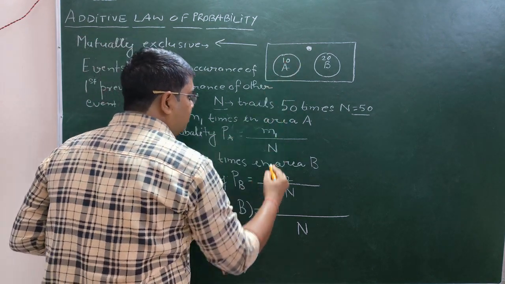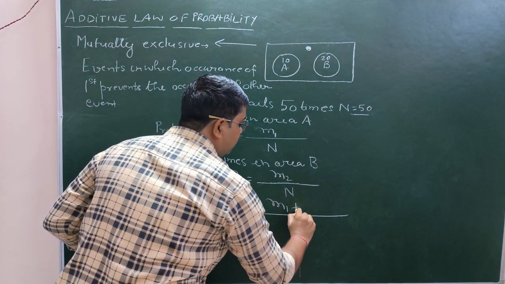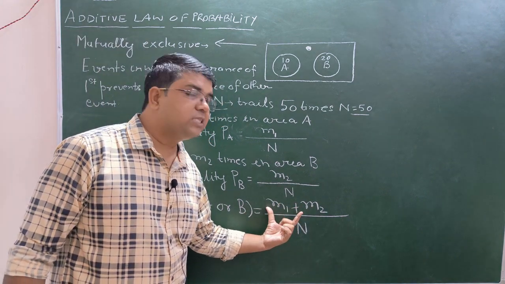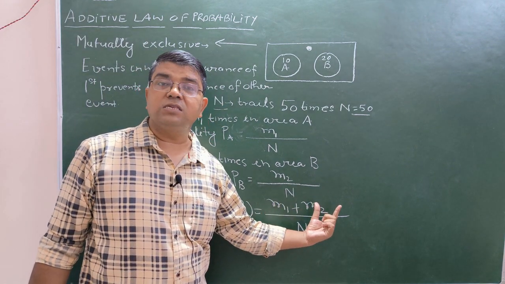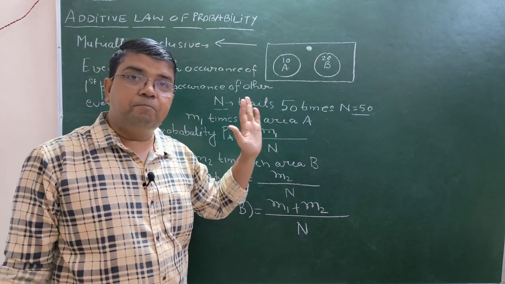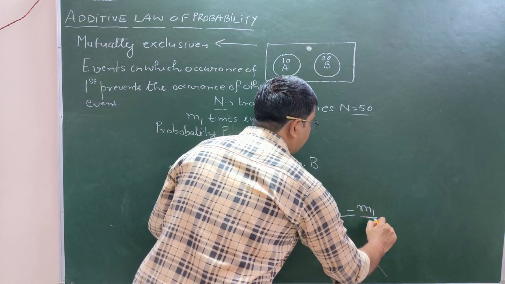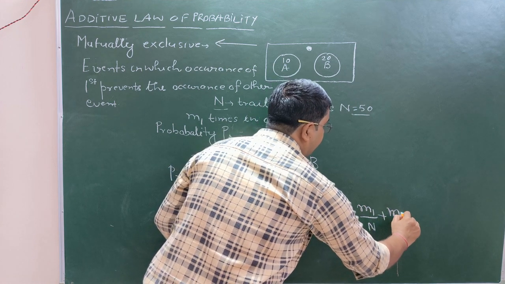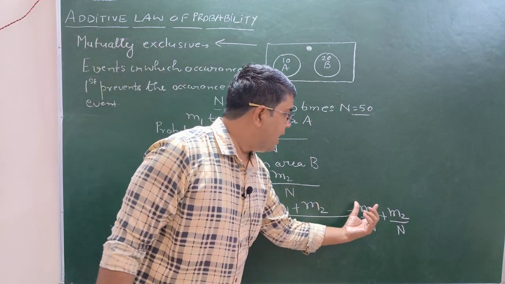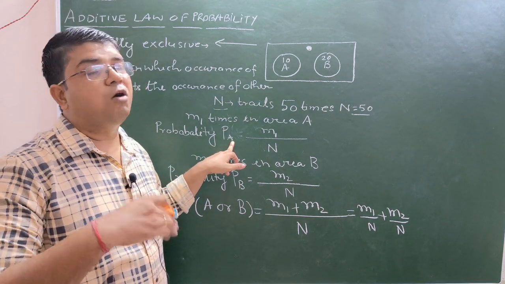So m1 is 10, I will write it as m1, and m2 is 20, we will write it as m2. So what is this uppercase? This is the total number of ways in which particle is either in A or in B. So if we do this, we can rewrite this m1 upon n plus m2 upon n. We can simplify this. So what is this? m1 upon n, from this equation, it is the probability to be found in A.